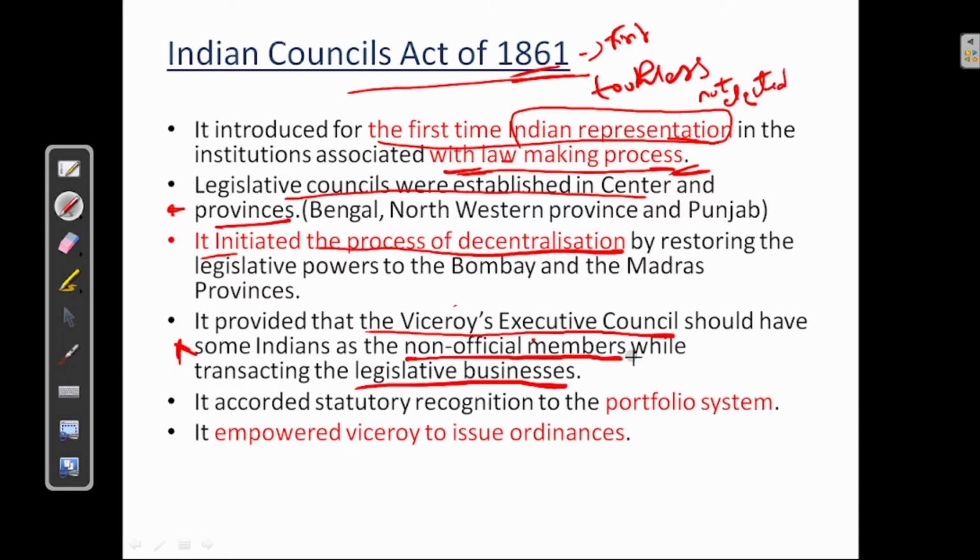So first time under the Indian Council Act of 1861, Viceroy's Executive Council should have some Indians as non-official members. Okay. Next, it accorded statutory recognition to the portfolio system. See, portfolio system is nothing but issuing ordinances. At present, President has a power to issue ordinances when Parliament is not in session. Okay, earlier Viceroy had a power to issue ordinances.